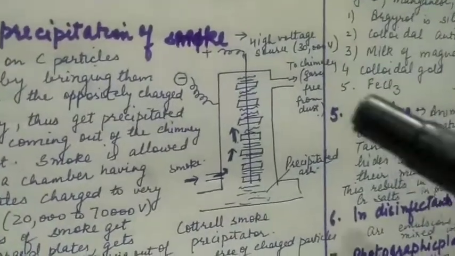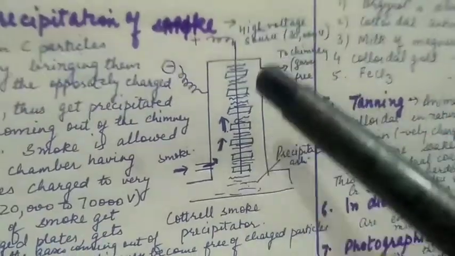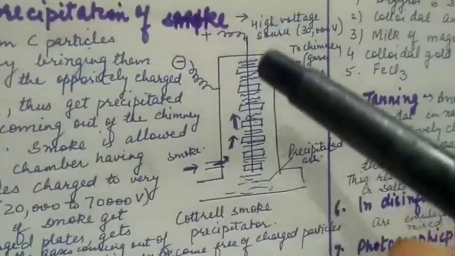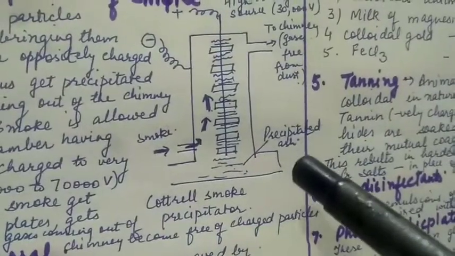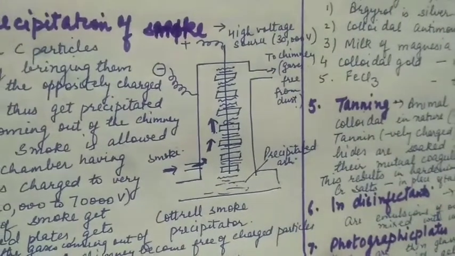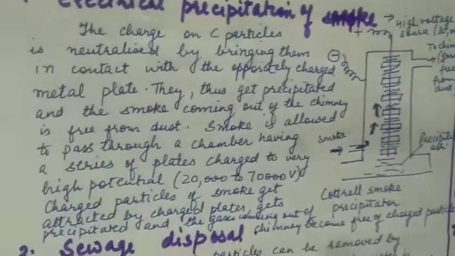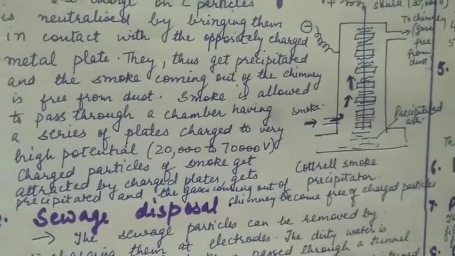So these are the metal plates. The smoke particles are negatively charged in nature, so they get attracted towards the positive plate, they lose their charge and then settle down as the precipitated ash. The gases that move on from the chimney are free from dust. This kind of precipitator is called Cottrell smoke precipitator.